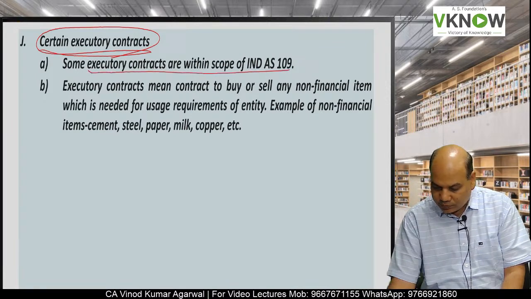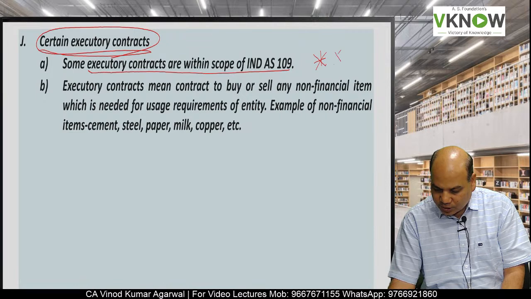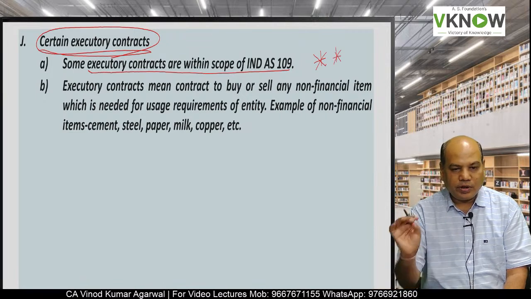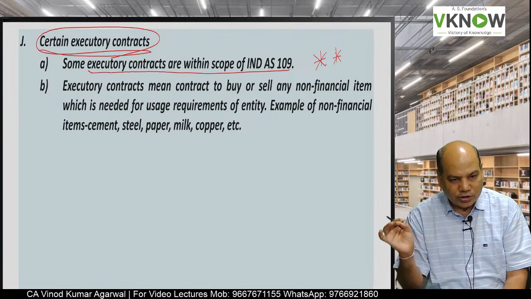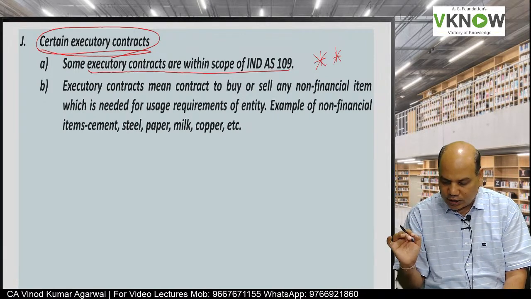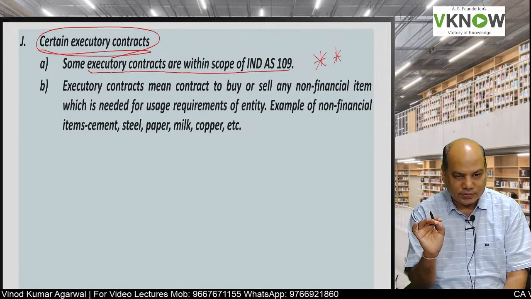So there will be a question on this part in the exam, whether this executory contract will form part of the financial instrument standard. So for that I am going to tell you some important hints.